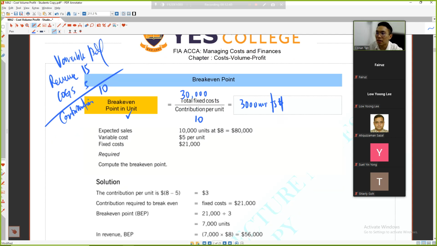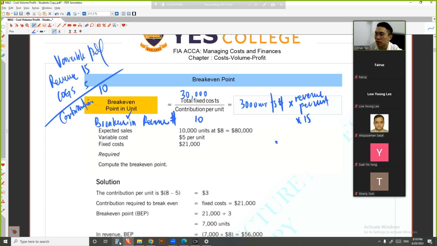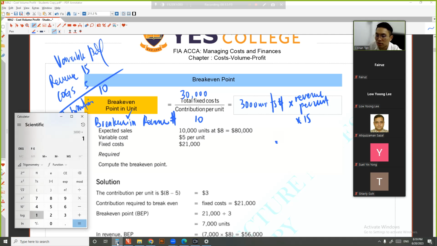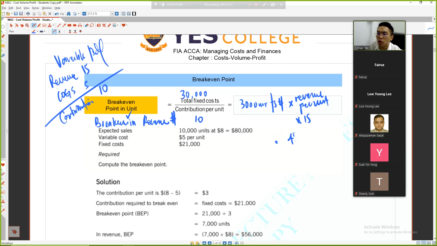Now break even in revenue. I want to see how much revenue I need to achieve, not profit. So you times the revenue per unit, which is 15. 3,000 units times 15 means 45,000. Which means you need 45,000 in sales in order to make 0 profit. So easy, right? Fixed cost divided by contribution per unit.